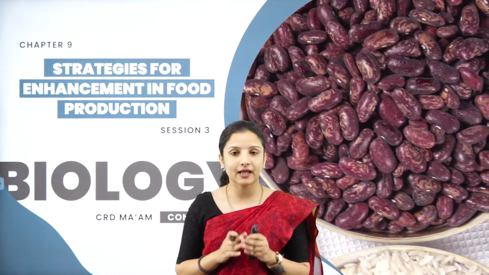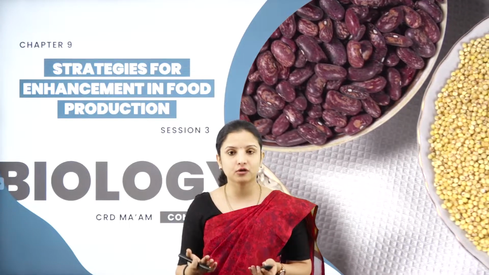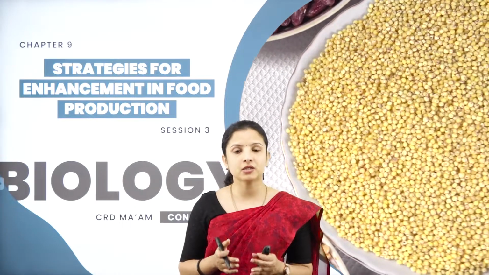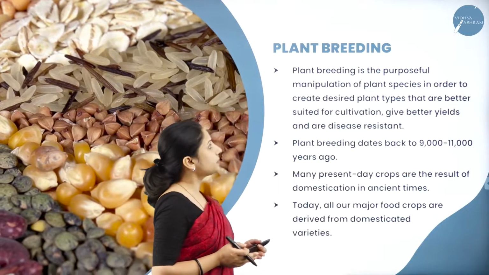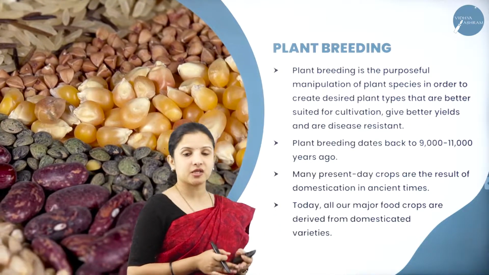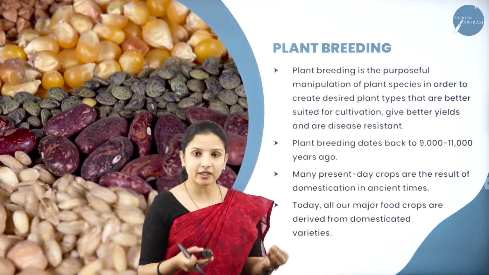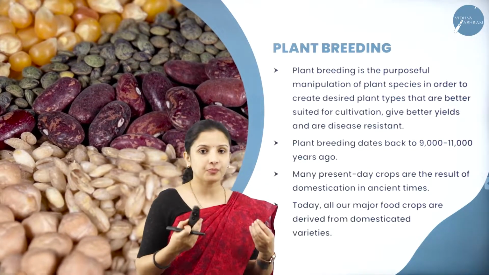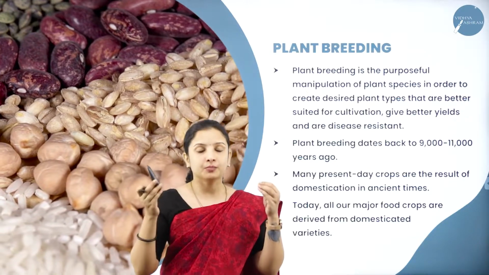So what are the different techniques that have been followed in order to improve the yields of the crop so that it can meet the demands of the growing population in terms of food? So let us study plant breeding. Plant breeding is a purposeful manipulation. Why? Because we are the ones who should select the seeds, right?